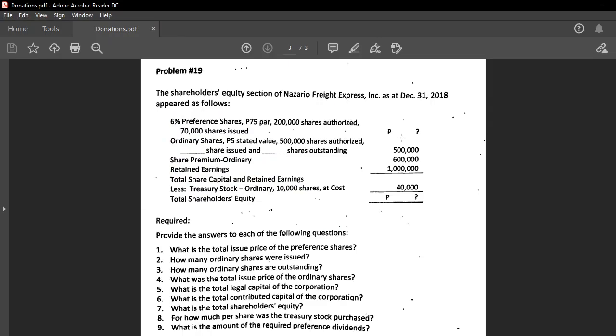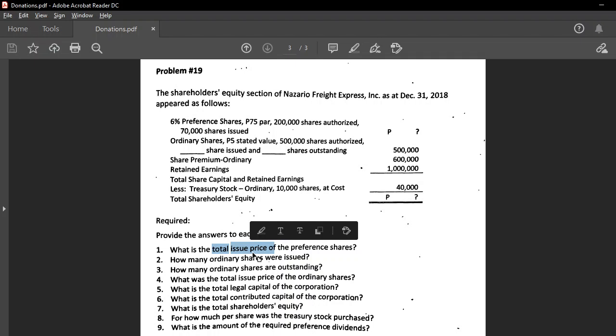So, you have here 5.25 million PS. Again, the question is the total issue price, so we are supposed to add PS plus share premium PS, because the total issue price is what they are asking. But in this problem, there is no share premium on PS. So, assuming the preference shares were bought at purely the par value of 75, there is no excess. So, that will be the issue price, and that is 5.25 million.